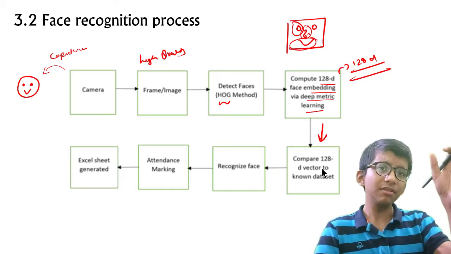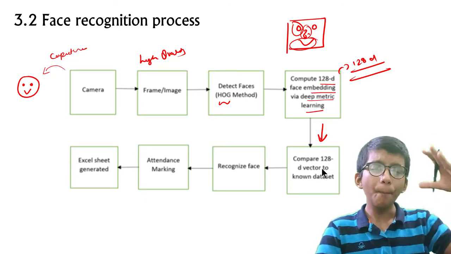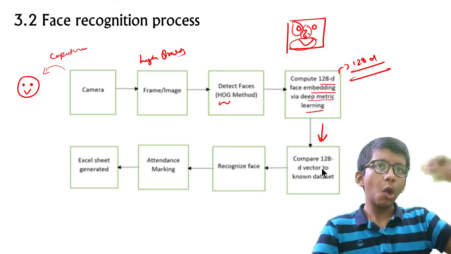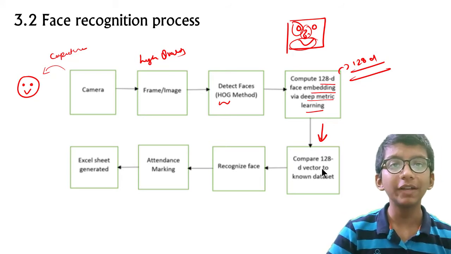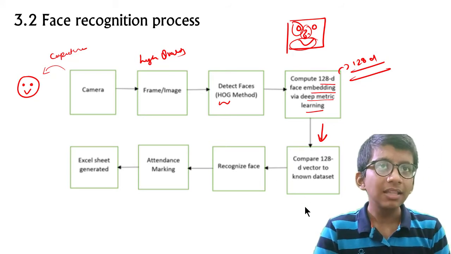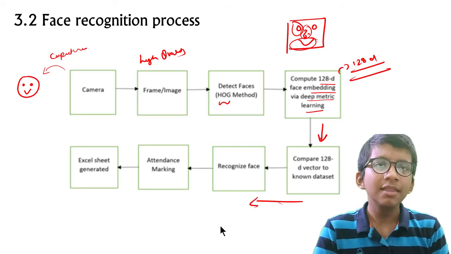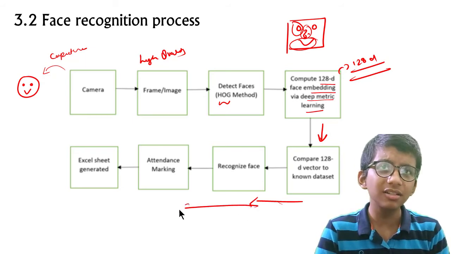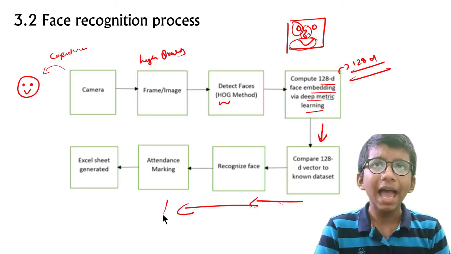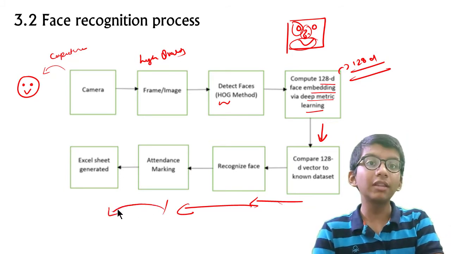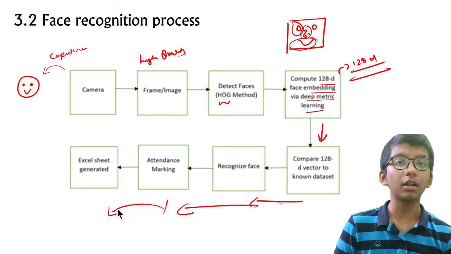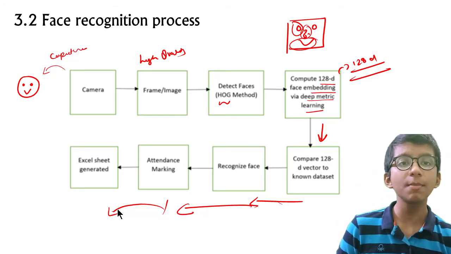It compares the matrix with the existing matrices to see whether it is already present, and if yes, it recognizes the face, the attendance is marked as 1, and an Excel sheet is generated to further train the model so we can have a large amount of data.